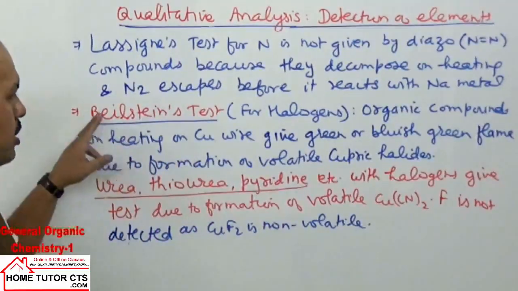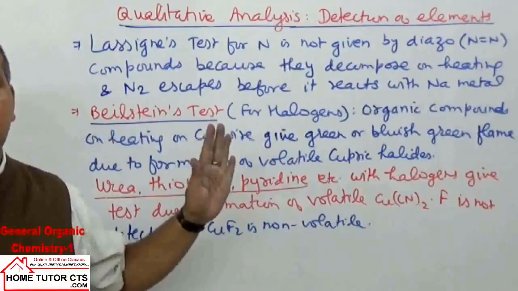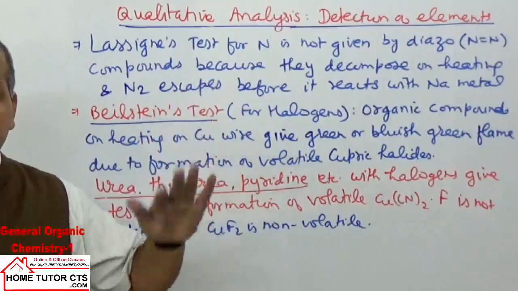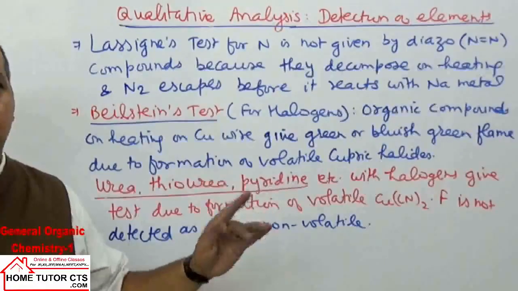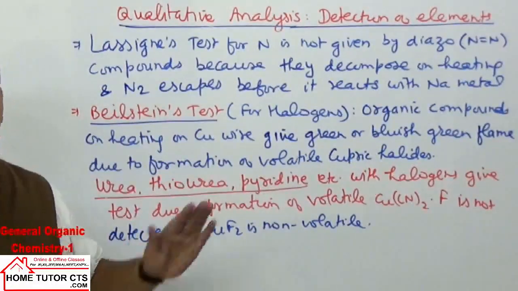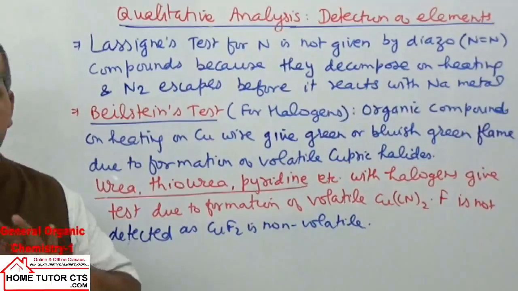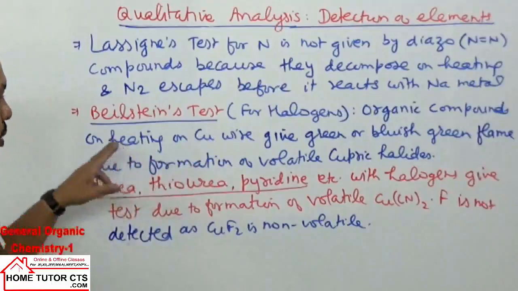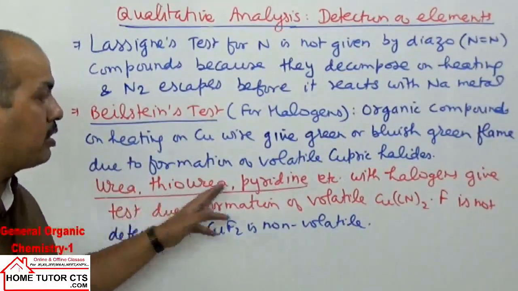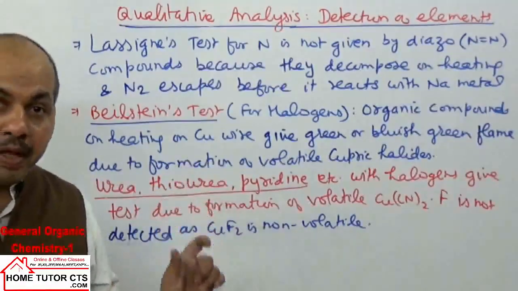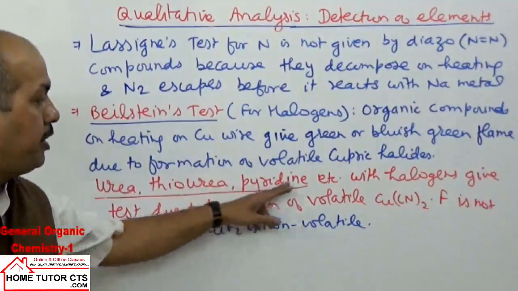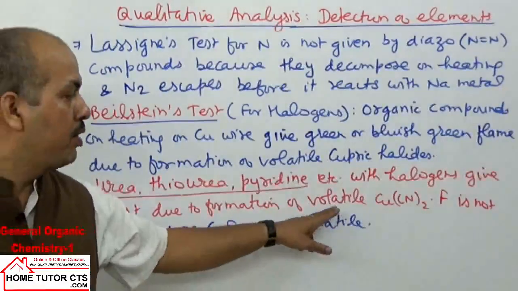Now, if this test is positive, it means halogens may be present. But if this test is negative, it is a surety for halogens' absence. So this test basically we are conducting for ascertaining the point that the compound does not have halogens. Because देखो ना, काफी compound ऐसे भी हैं जिसमें halogens नहीं है, फिर भी आपका टेस्ट मिलेगा. यूरिया है, थायोयूरिया है, pyridine है, because वो क्या बनाते हैं?